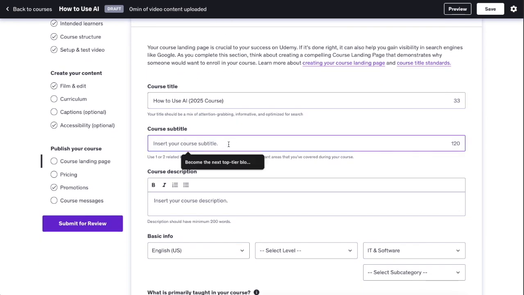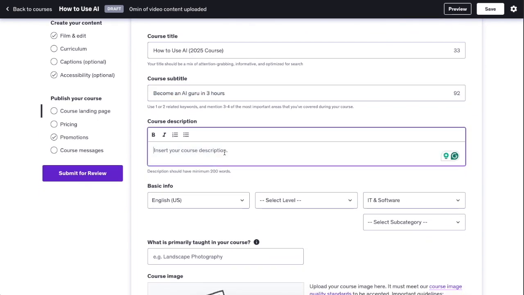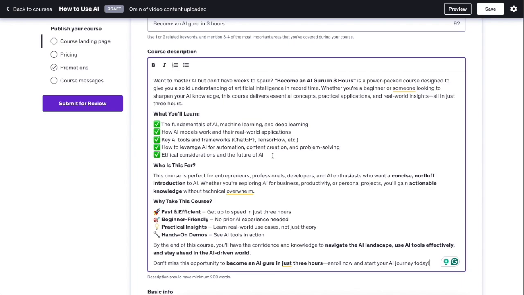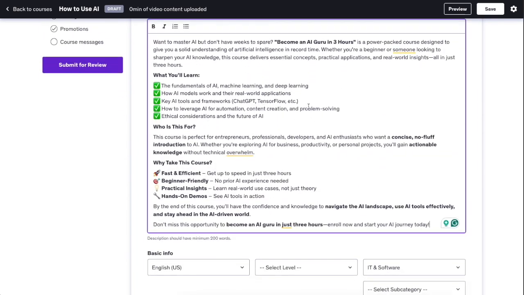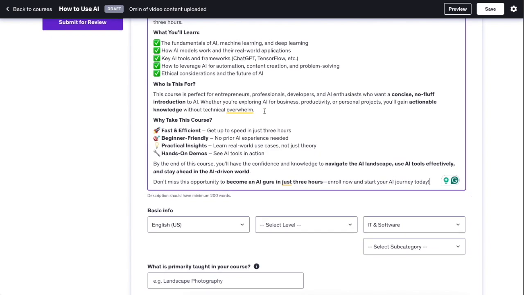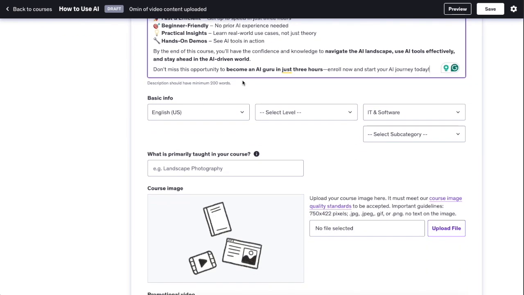Then you can do a subtitle. Let's do something like become an AI guru in 3 hours. And then you can add a course description. And this one should be at minimum 200 words. And just for the heck of it, I created one with ChatGPT. Obviously, you shouldn't do it that way. You should spend the time to make it actually count and make it something that stands out from the masses.